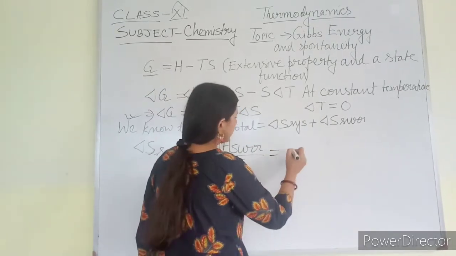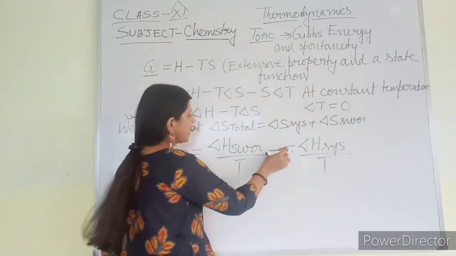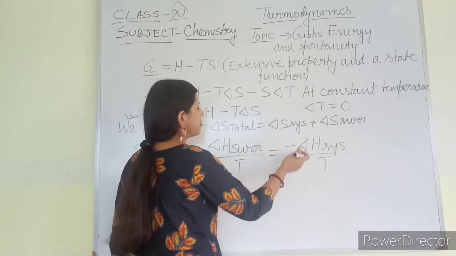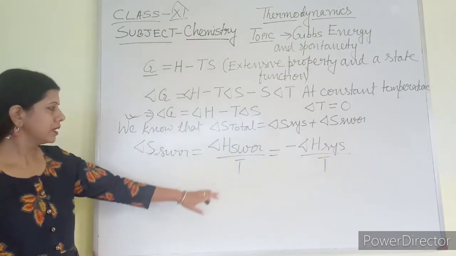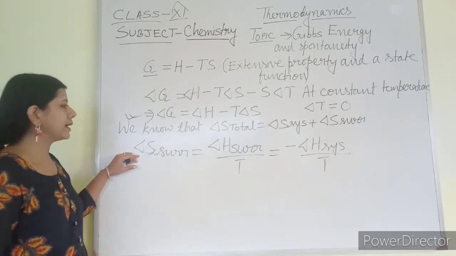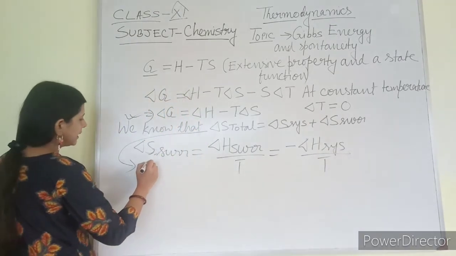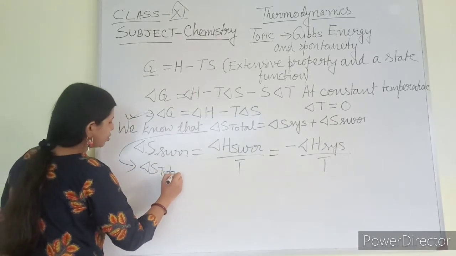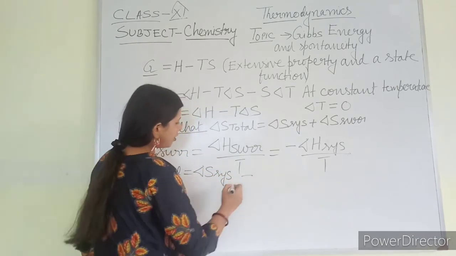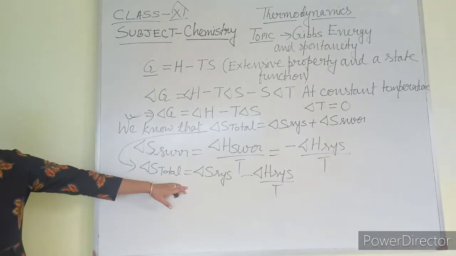So it can also be written as minus delta H system by T. This minus sign means whatever the increase in enthalpy of the surroundings, the same amount will be the decrease in the enthalpy of the system. Now in this equation, if I put the value of delta S surrounding as this one, the equation will change to delta S total equals delta S system minus delta H system by T. Okay, this is the equation.